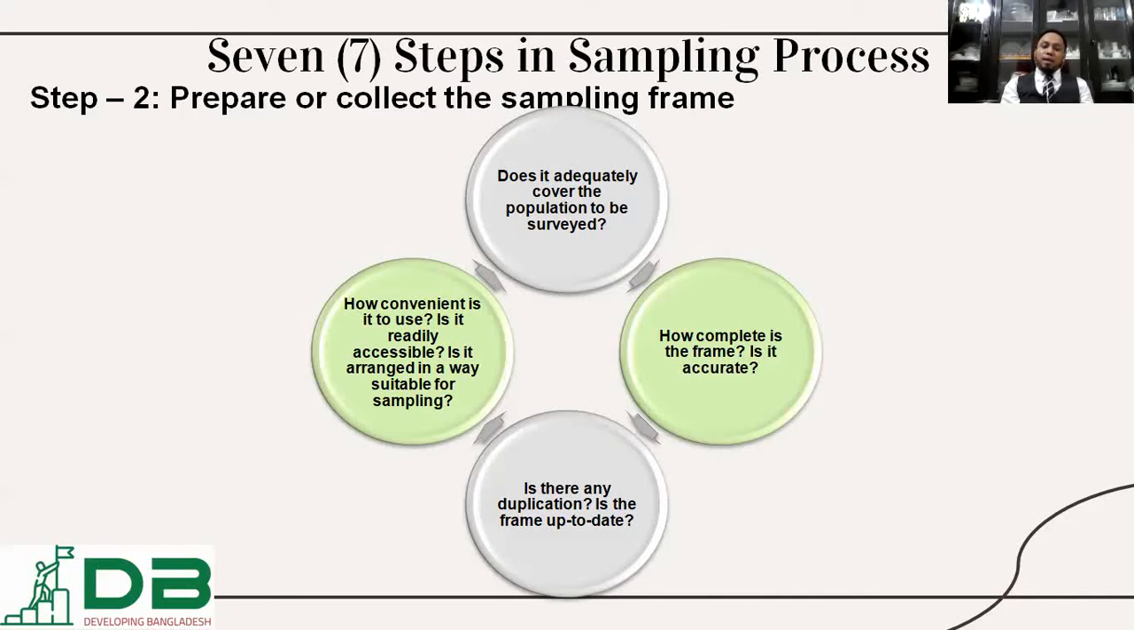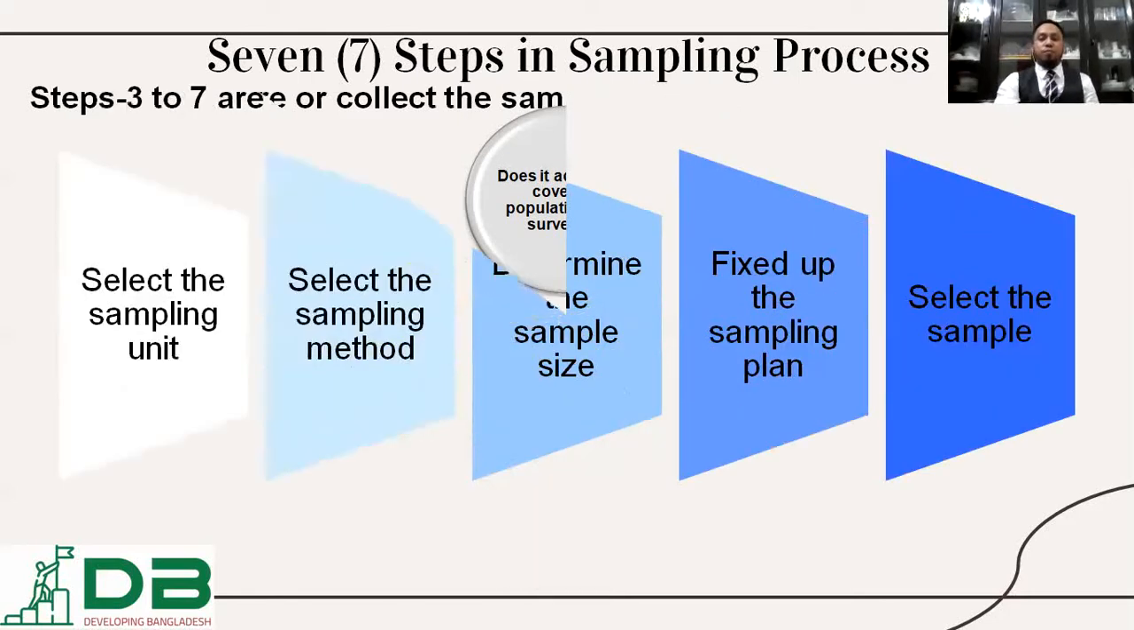Is there any duplication, or anybody left behind? And how convenient is it to use, and is it readily accessible or not? Is it arranged in a way suitable for sampling? So all these questions should be considered before determining your sample frame.